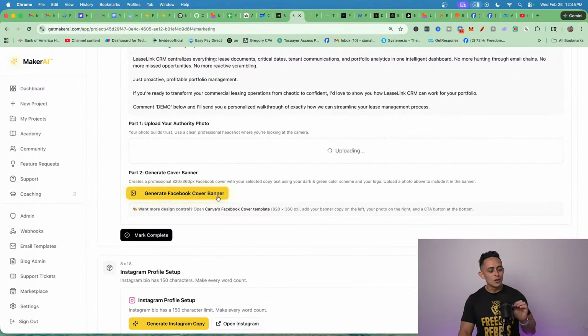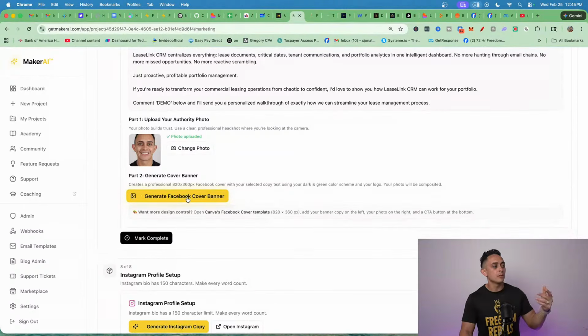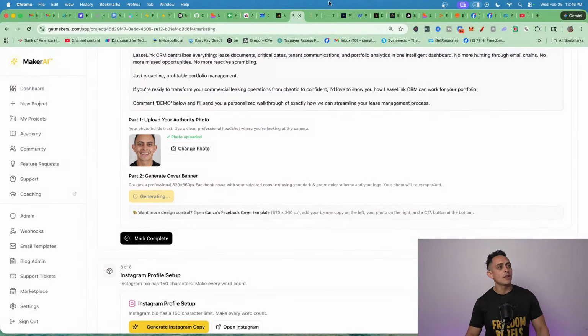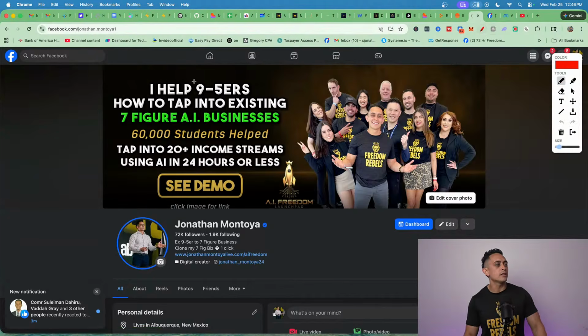Super, super cool. Now, again, it already knows your target market. It already knows your audience. So you don't have to really think about that. So I'm going to hit generate Facebook cover banner. Now check this out. It's going to take a second. What it's going to do is create that amazing cover banner that you see here. More importantly, it's going to have this copy here, like super simple.